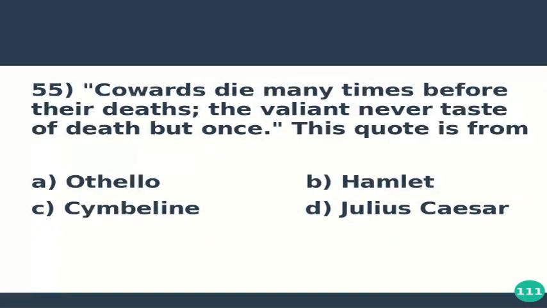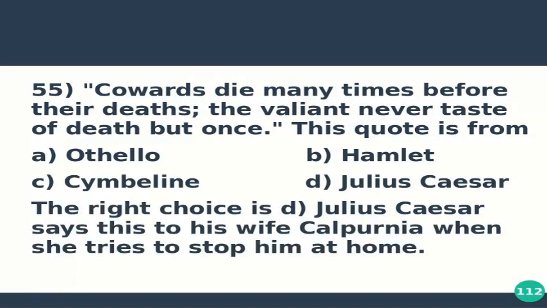Question number 55 is, "Cowards die many times before their deaths. The valiant never taste of death but once." This quote is from option A, Othello, option B, Hamlet, option C, Cymbeline, and option D, Julius Caesar. The right choice is D. These lines are said by Julius Caesar. He says these lines to his wife Calpurnia, who is frightened because of her nightmare, and she tries to stop him at home and stops him from going to the Senate.